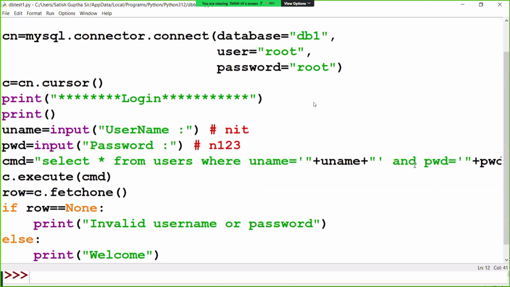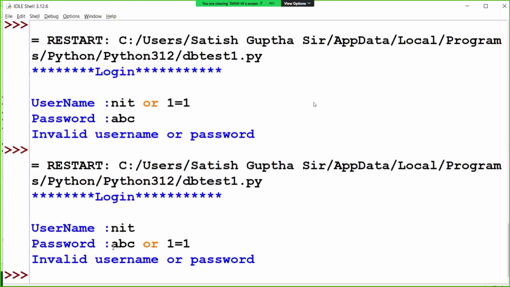So username and password: select star from users, username is NIT, password is not correct. What is the password I've given? ABC, or I said 1 equal to 1. So this is what I injected. One more condition I injected within the SQL command: or 1 equal to 1. This is a pseudo column, a runtime column.